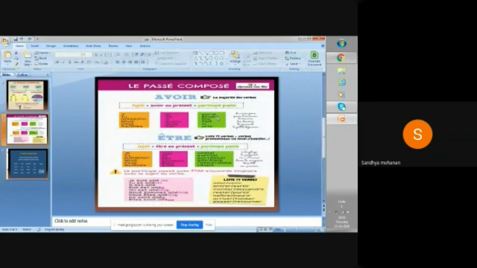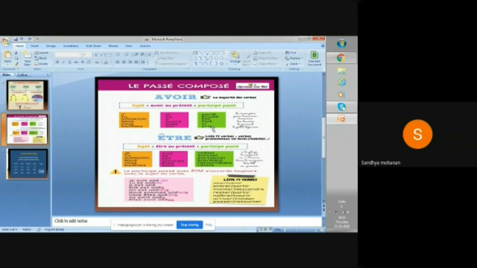You should write the auxiliary and the participle, say parler. Parler is not there, so you should use avoir conjugation, and this parler changes into parlé. Similarly, finir, ir changes into i. Faire is an exception, you have to use fait. Lire, re ending, is lu.